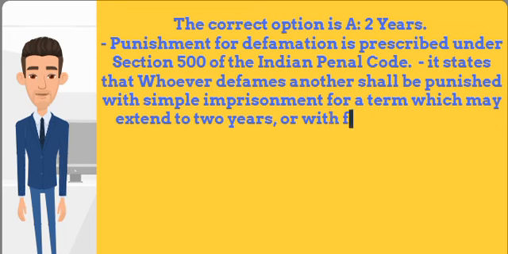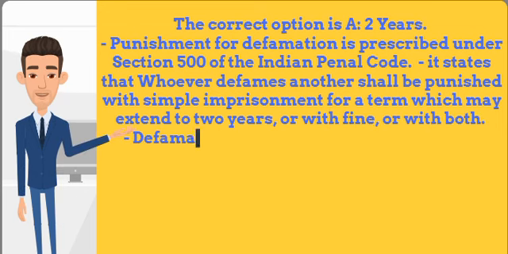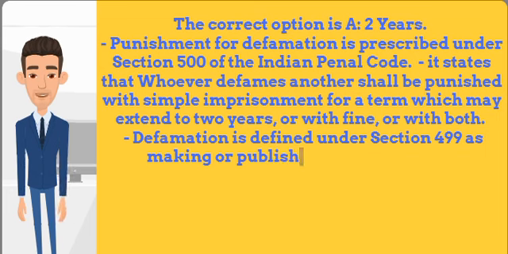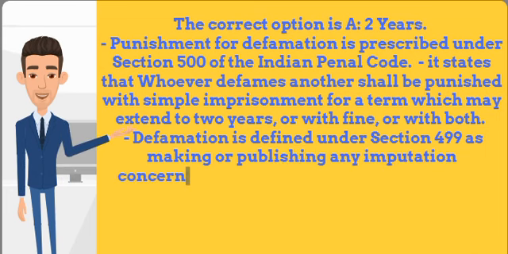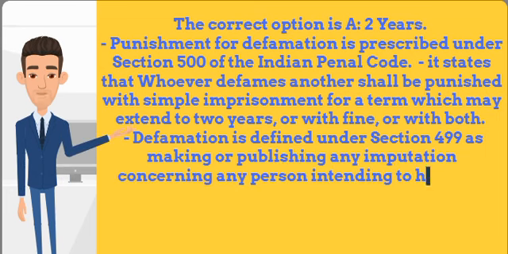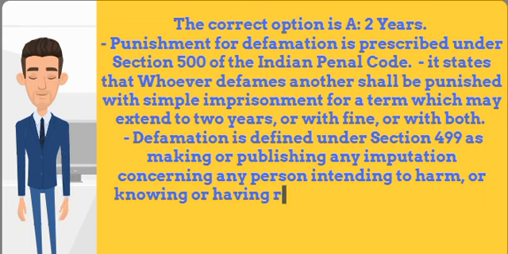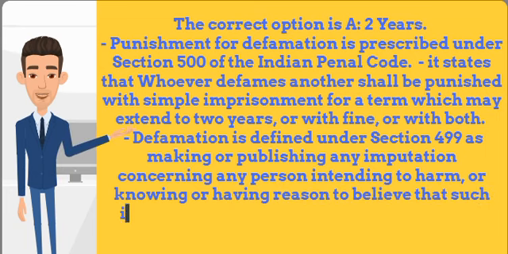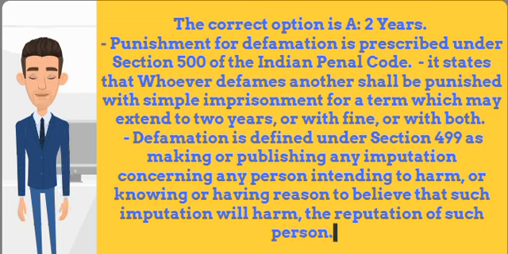Defamation is defined under Section 499 as making or publishing any imputation concerning any person intending to harm, or knowing or having reason to believe that such imputation will harm the reputation of such person. Section 499 also provides 10 exceptions to the offense of defamation, such as truth for public good, fair criticism of public servants, fair comment on public conduct, etc.